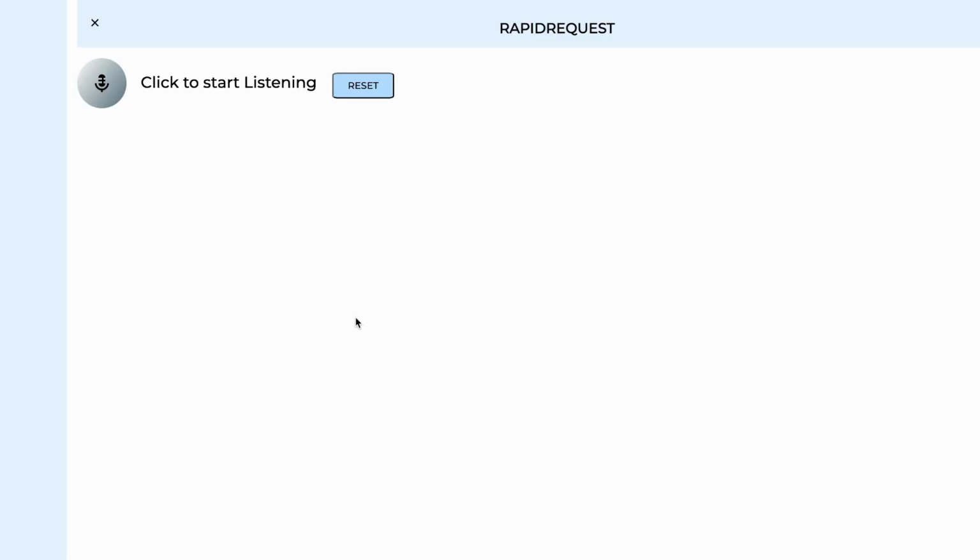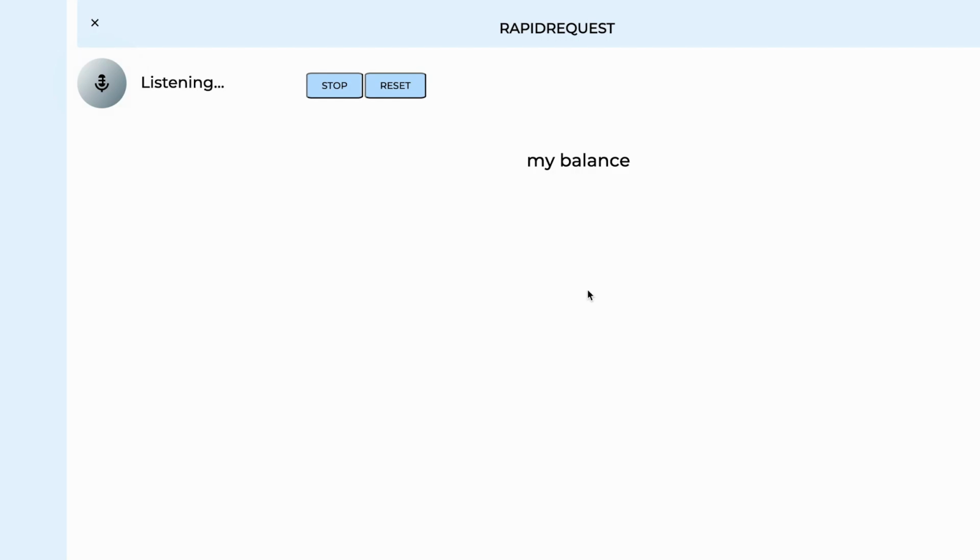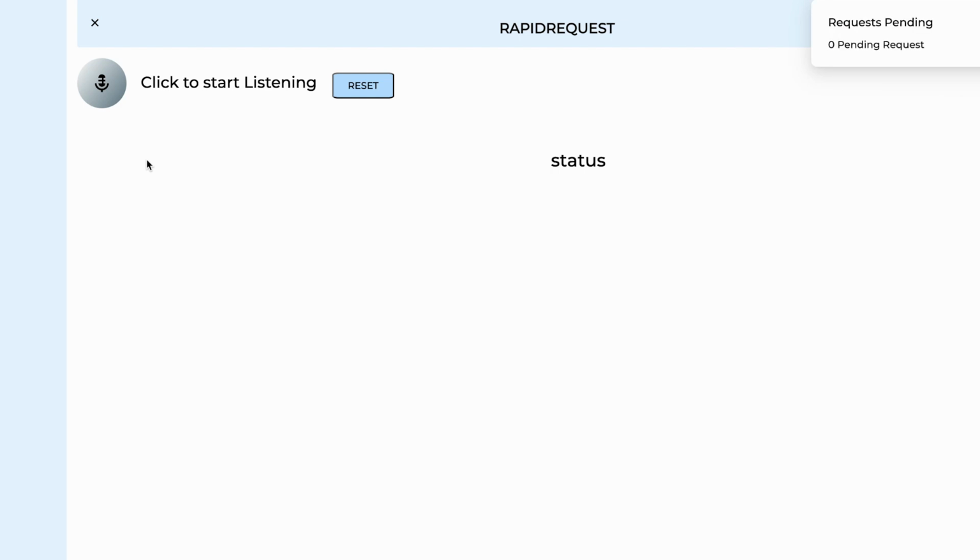So we also have a report platform and then the voice platform. The voice platform uses AI to get the status of all the transactions, everything that you do, or even navigate. So for people who don't want to go through the process of clicking, you can use your voice and still be able to do all these transactions. So that's our app.